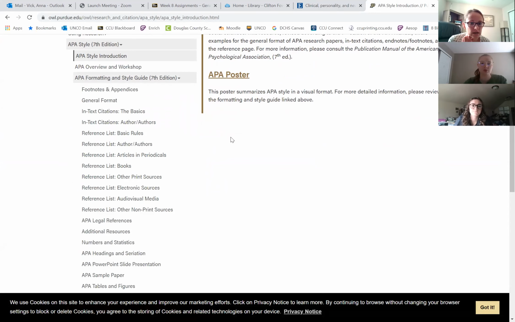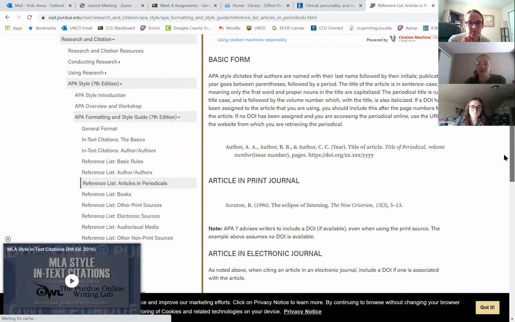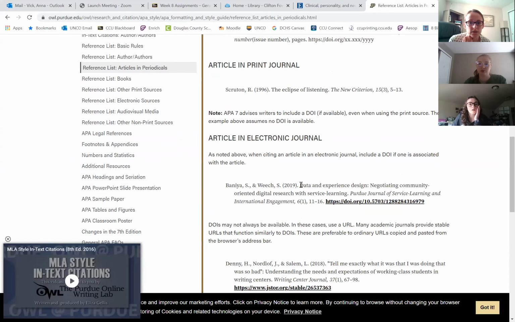So, formatting and style guide. Reference list, and this happens to be an article. That's what we're using right now. So for your, and these are electronic journals. Okay, so for your abstract, this is the format that you're using to reference.